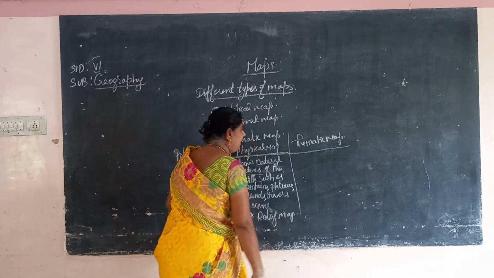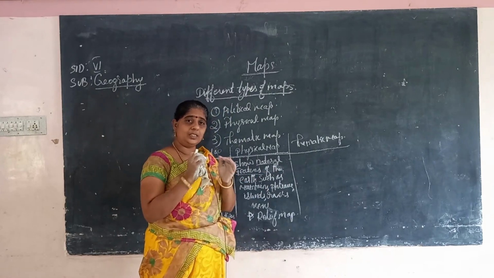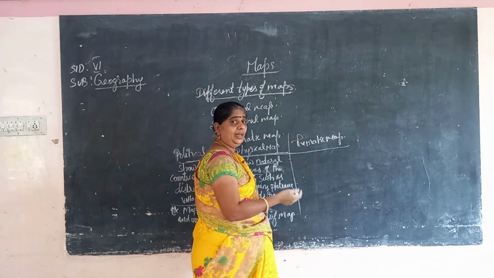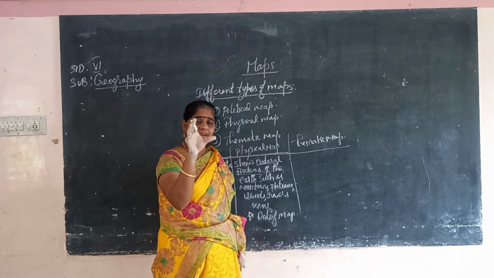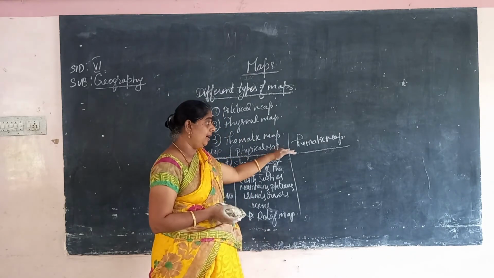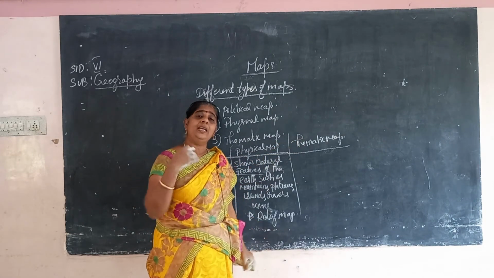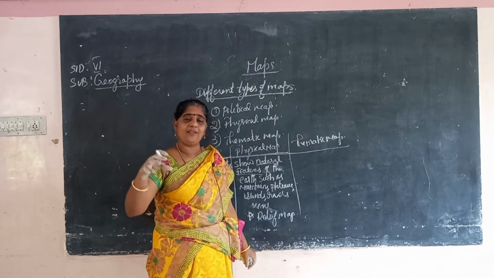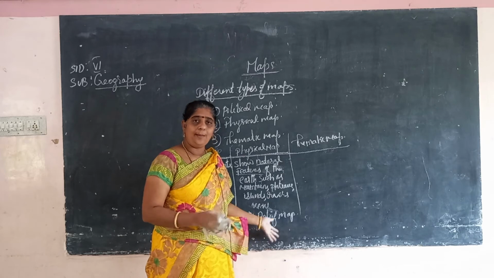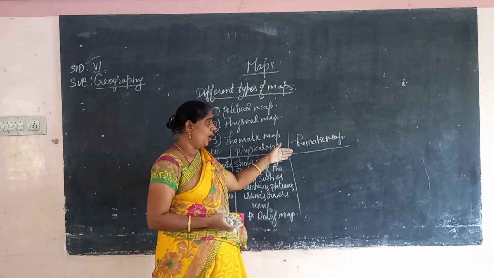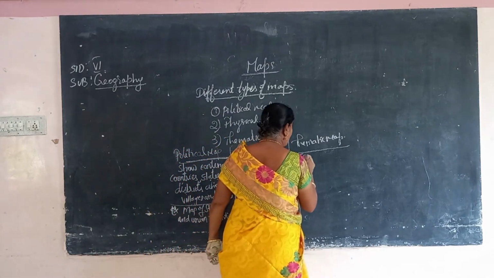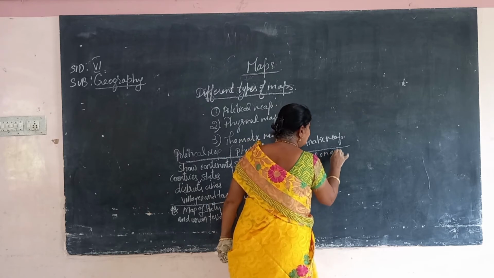Then, a thematic map shows information about a particular theme. For example, rainfall: it only shows how much rainfall there is in which places, focusing only on that. That is a thematic map. Otherwise, take a soil map: what soils we get, where. That is about a particular theme. Then a railway map, an airways map, all this comes under the thematic map. So it focuses on a theme.